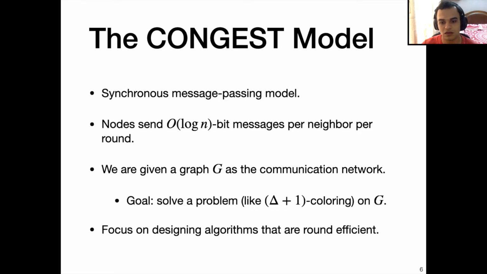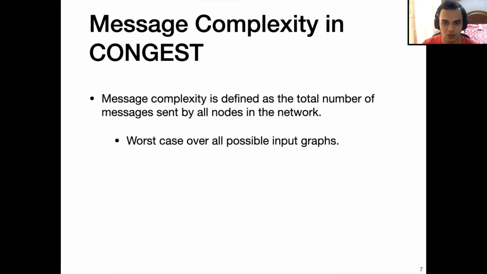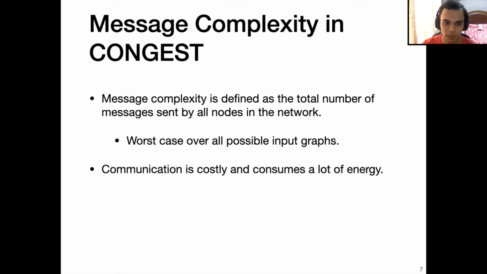The focus is on designing algorithms that are round efficient, but message complexity is also an important measure. Message complexity is defined as the total number of messages sent by all nodes in the network. This is considered, in the worst case, over all input graphs.